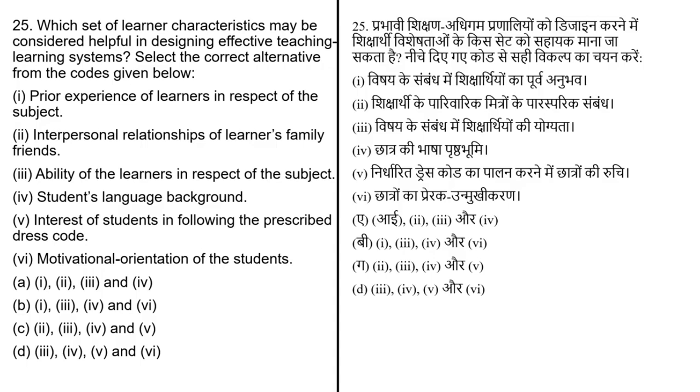Prior experience of learner in respect of subject, interpersonal relationship of learning family friends, ability of learner in respect of subject, students' language background, interest of students in following prescribed dress code, motivational orientation of the students. The correct answer of this question is option number B.